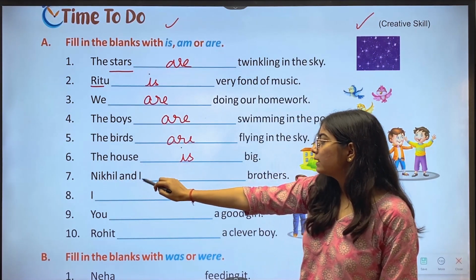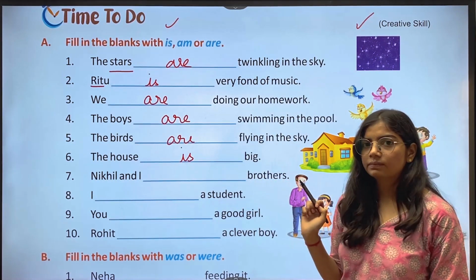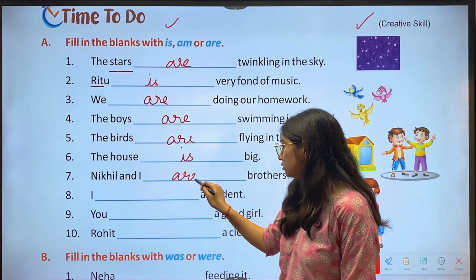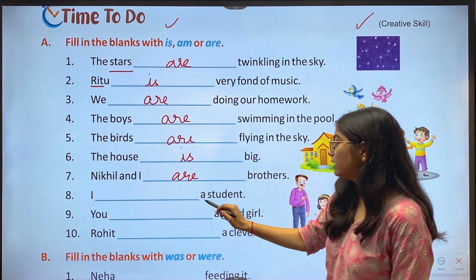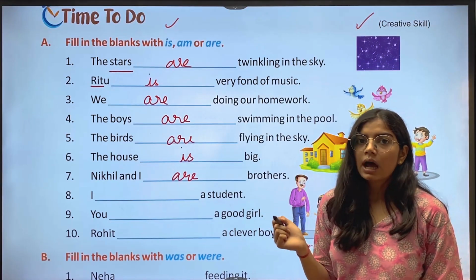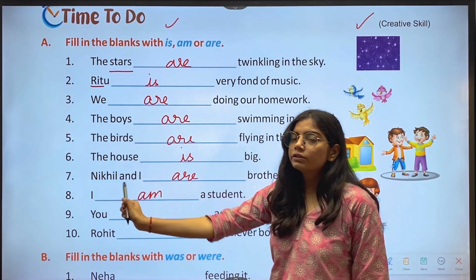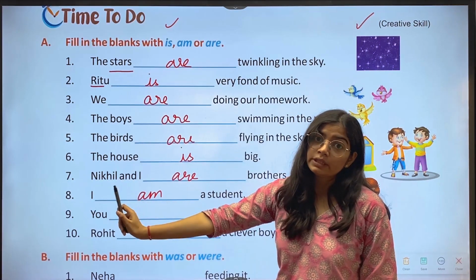Seventh, Nikhil and I dash brothers. Answer is are. Then eighth, I dash a student. Answer is am. We use am always with I.